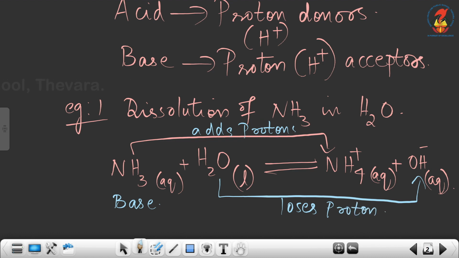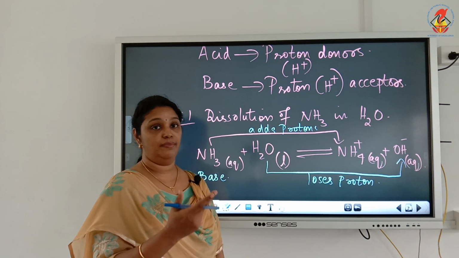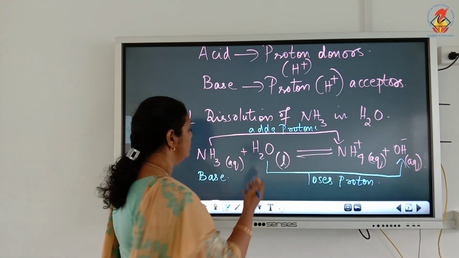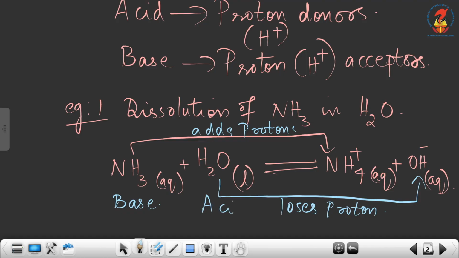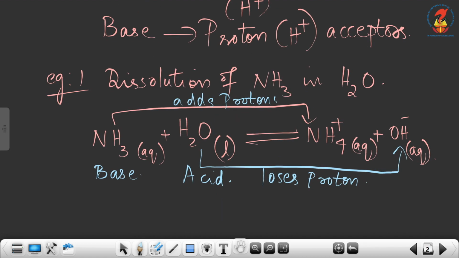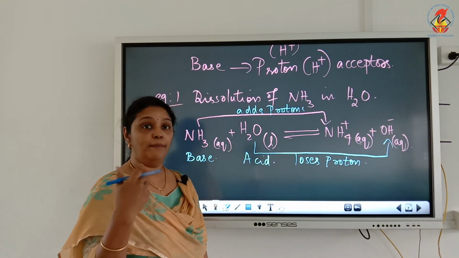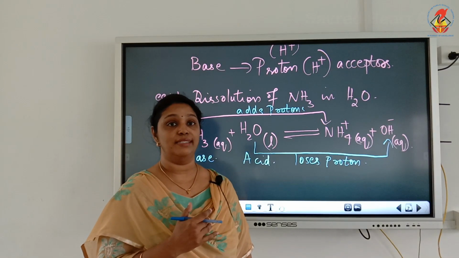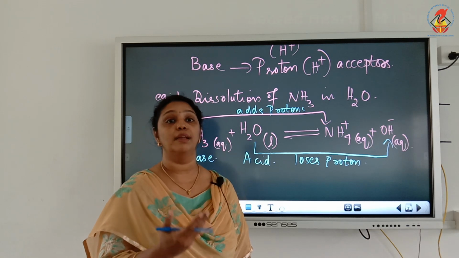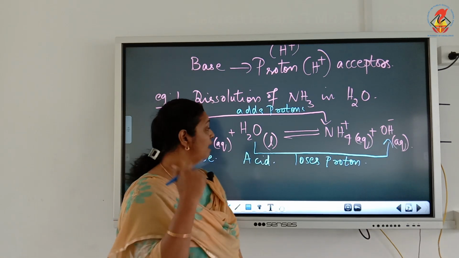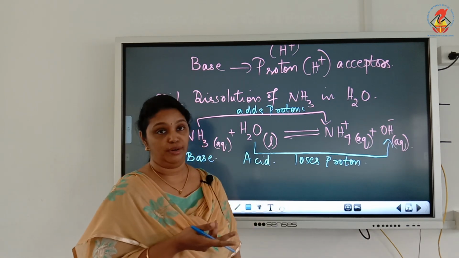So we know that proton donors, they are our acids. So here H2O is our acid. Okay, so according to the Bronsted-Lowry concept, in this reaction ammonia is the base and water is the acid, because ammonia is the proton acceptor and water is the proton donor.